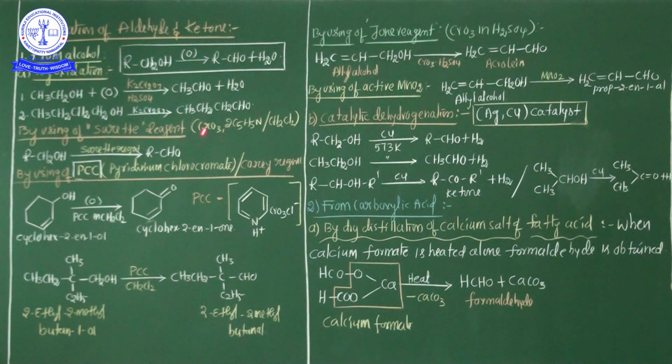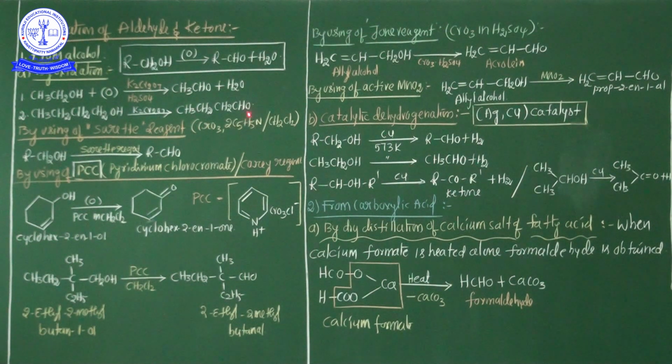Very important. What is the Sarett reagent? Chromium trioxide, CrO3, pyridine complex dissolved in the solvent methylene dichloride. These combinations are commonly known as the Sarett reagent. Sometimes, my dear students, from alcohol, this kind of reagent is used in the preparation of aldehydes and ketones.